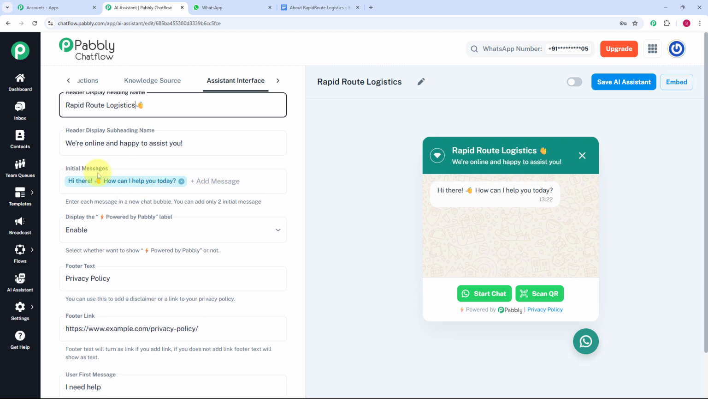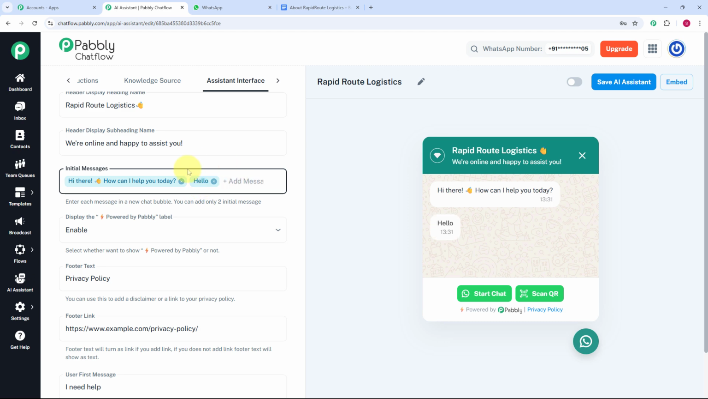Now moving on further, it is asking me to select the initial message. So you can also provide an initial message to your AI assistant. So here we are having one initial message, that is, hi there, how can I help you today? And here you can add one more initial message such as hello over here. So I am going to type a message hello, and here you can see we have got this another initial message that is hello, but I am going to add only one initial message over here.